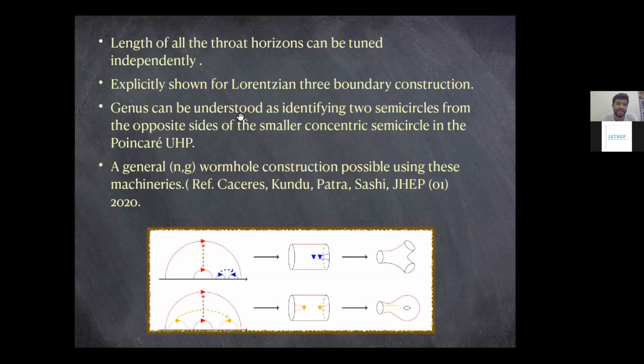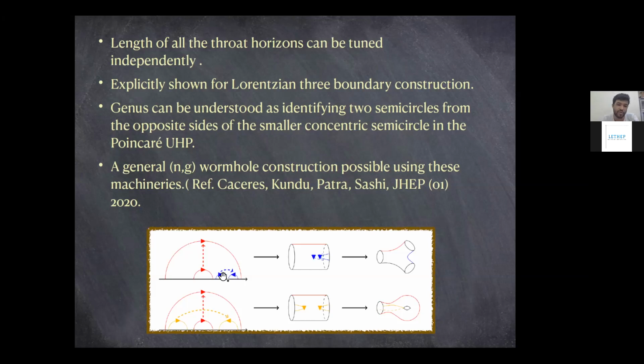And this has been recently shown explicitly in a Lorentzian 3-boundary wormhole construction. The work was done by Elena Caceres, Arnab Kundu, Ann Patra, and Sanjit Shashi. It was a very recent work. They showed that by this killing vector treatment, you can systematically remove isometries and construct a general n-boundary G genus wormhole, where I have already mentioned how you realize an extra boundary in your picture.